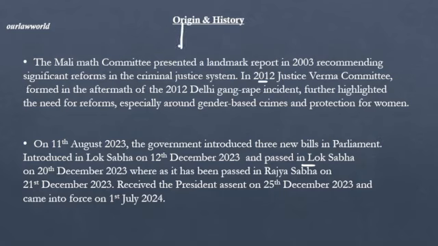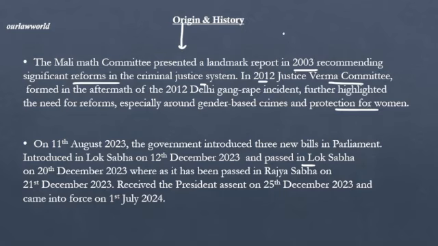So talking about the origin of these new criminal laws, there have been a lot of reports from the year 2003 onwards that there should be some significant reforms in the criminal justice system, and this was recommended by the Malimath Committee in 2003 in their report. And looking into the 2012 Delhi gang rape incident also, the Verma Committee highlighted that the justice system requires reforms which especially look into the protection of women.